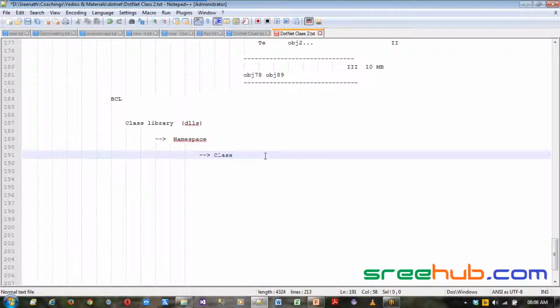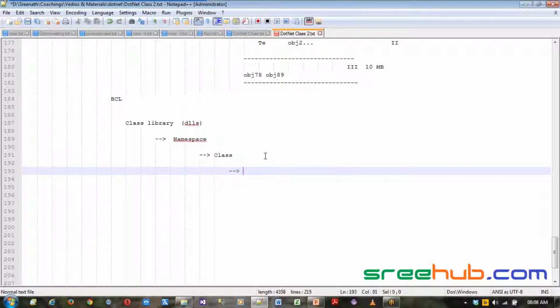And in each class you have something called predefined functions. You can get some functionality, statements, code or instructions in the form of functions. We call them functions, sometimes methods, or sometimes behaviors.